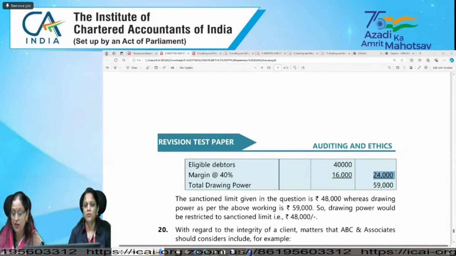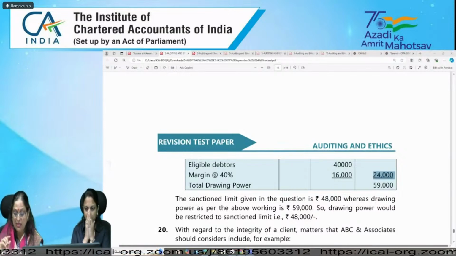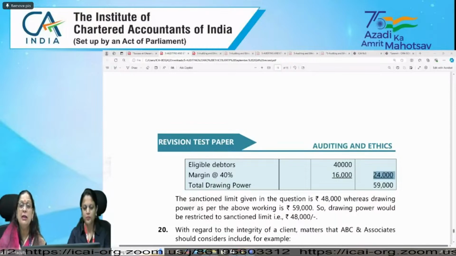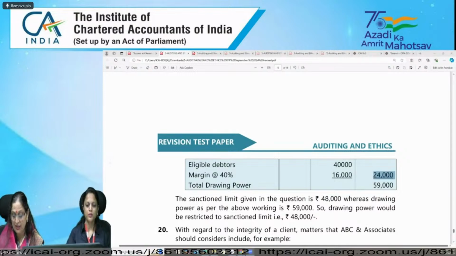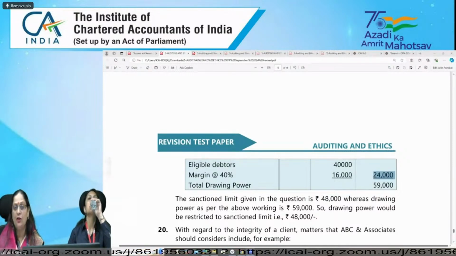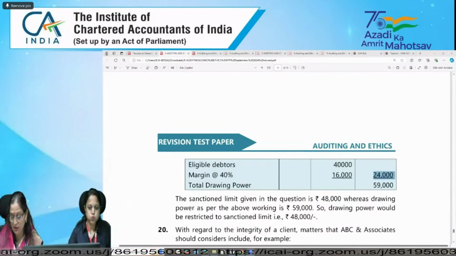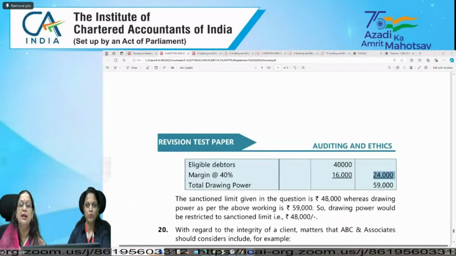If not, provide the details thereof, and there is a prescribed format. It means you need to check for all immovable property, whether land or building, if the title deed is in the name of the company or not. If it is not, then you need to provide the detailed information.